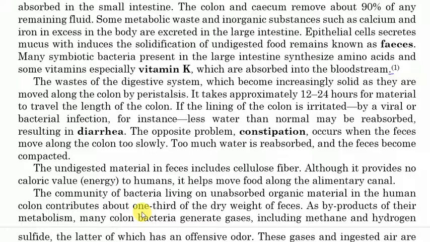The undigested material in feces includes cellulose fibers. Although it provides no caloric value or energy to humans, it helps to move food along the alimentary canal. So cellulose cannot be digested by human beings, as we discussed in biochemistry, and we said why cellulose cannot be digested by human beings. But it is very important in the movement of food within the alimentary canal.